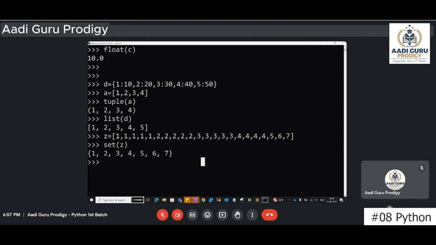Okay, so this is how typecasting can be implemented. Typecasting means converting from one type to another type. Is it clear to you? Does anybody have any questions on this?